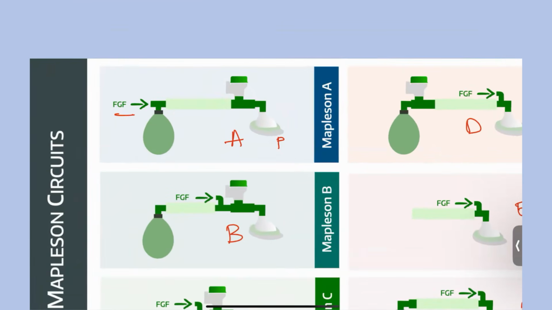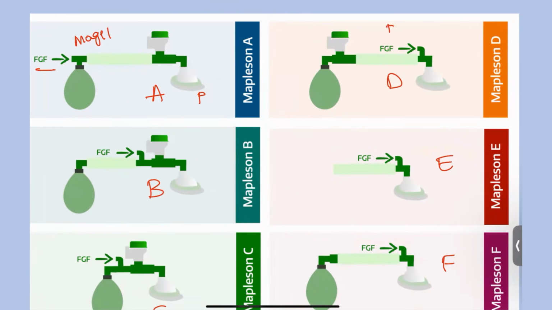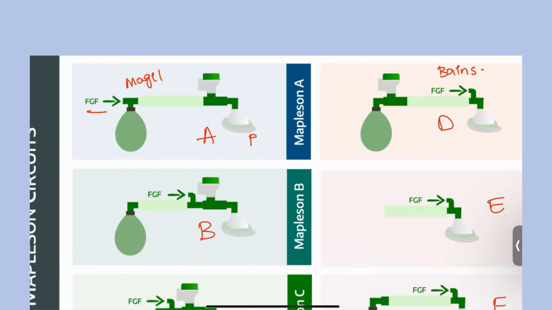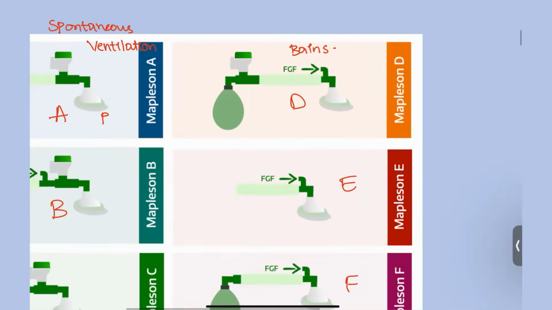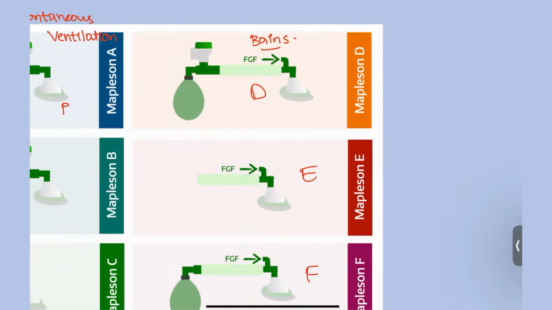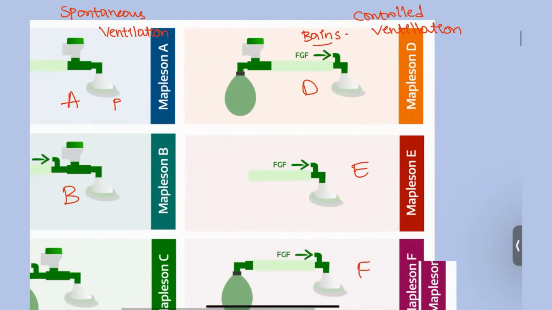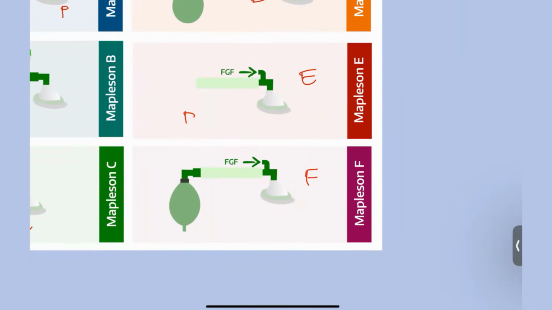The Mapleson A is the Magill. This is known as the Magill type. And Mapleson D, this is the Bain circuit. Okay. What is the difference between A and D? A is for spontaneous ventilation. Next, Bain is for controlled ventilation. All right.